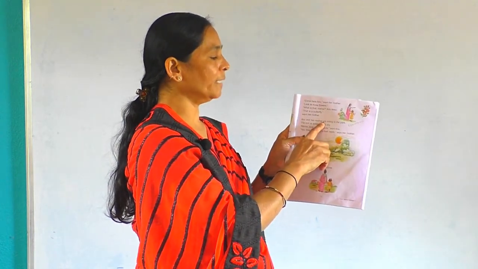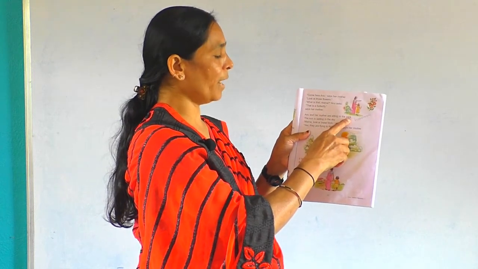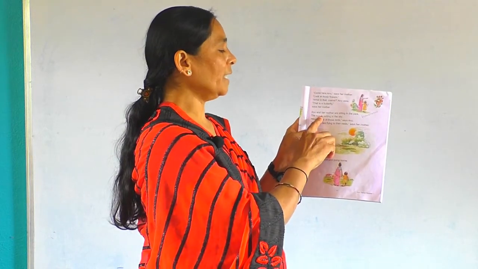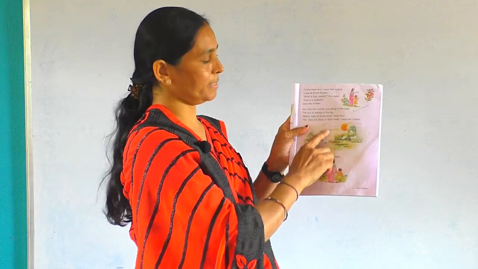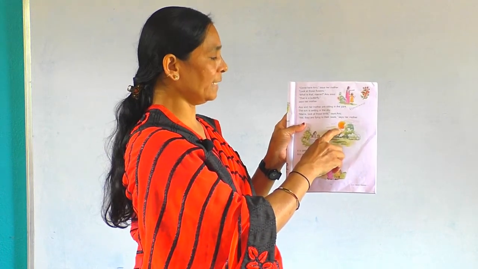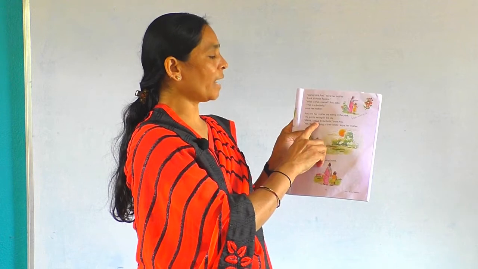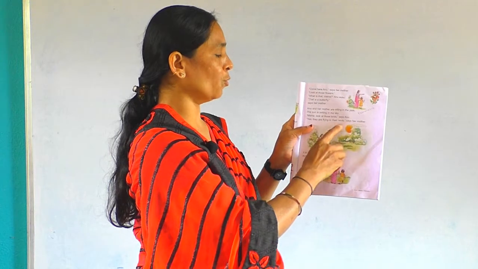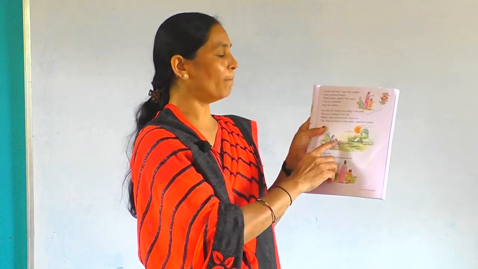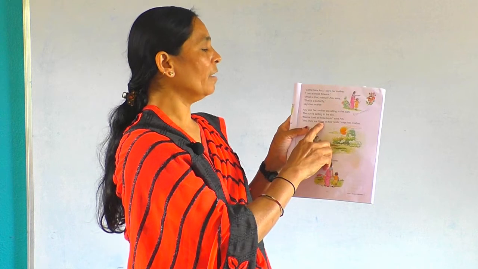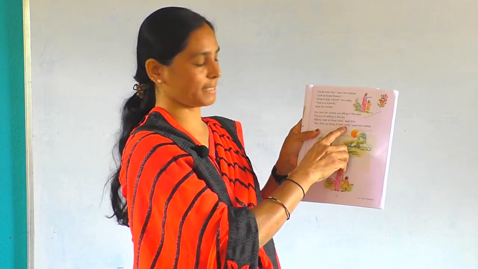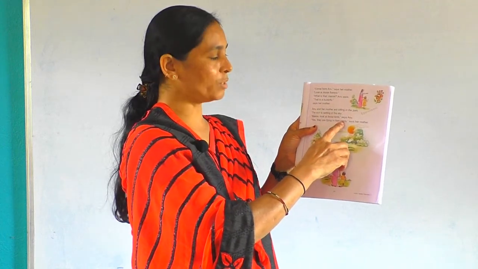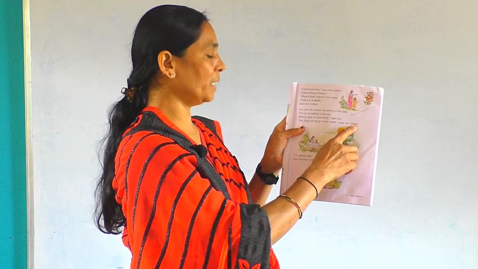Anu and her mother are sitting in the park. Here see, Anu and her mother is sitting in the park. The sun is setting in the sky. See here, we see the sun setting in the sky. Mama, look at those birds. Who says? Anu says. For whom she says? To mother. Yes, they are flying to their nest. Birds are flying to their nest. Nest, bird's house is called nest, says her mother.